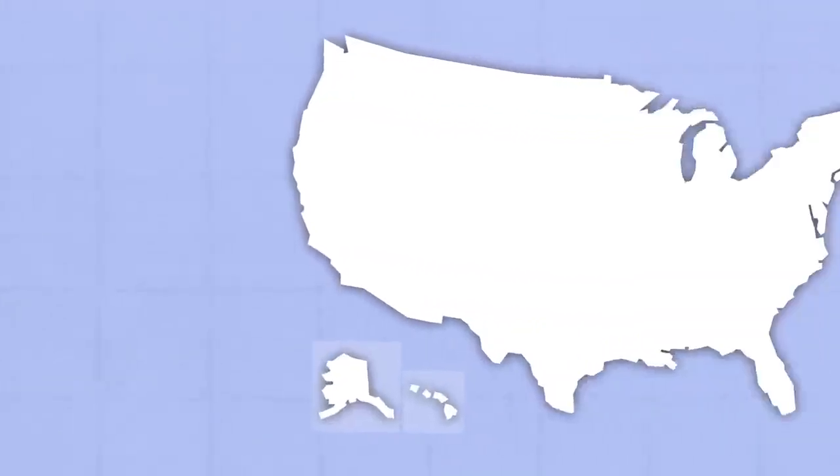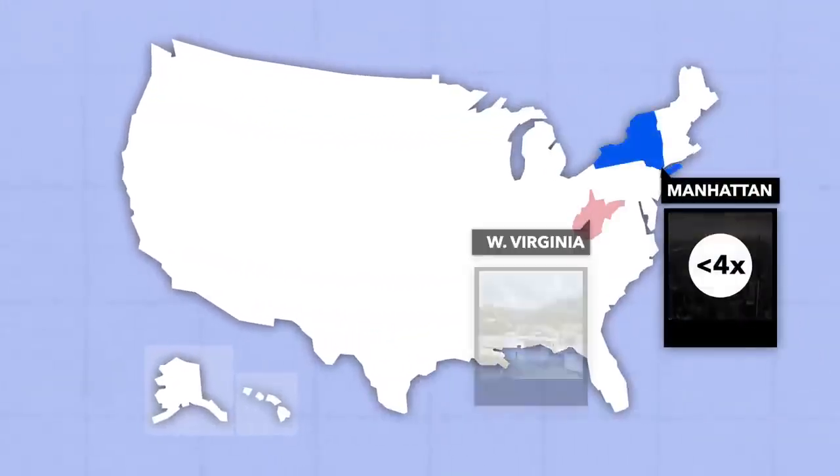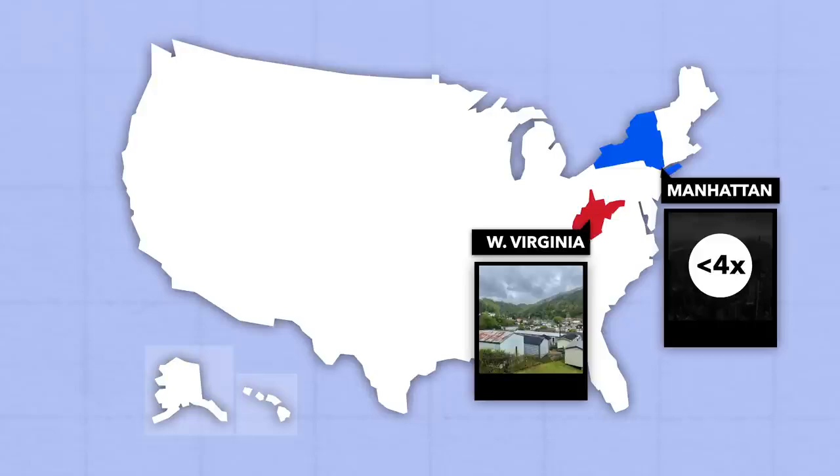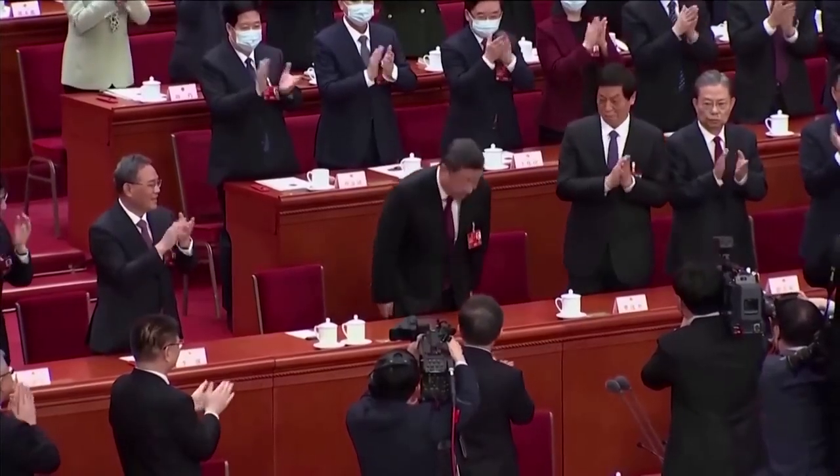To put this in context via an American analogy, the median salary in urban Manhattan is less than 4 times that of rural West Virginia, and people still think that America has a politically unpalatable urban-rural divide. Anyway, this creates a number of problems for the CCP.